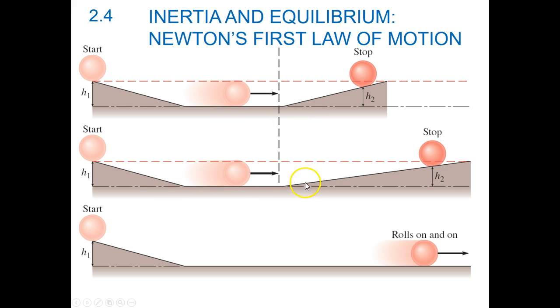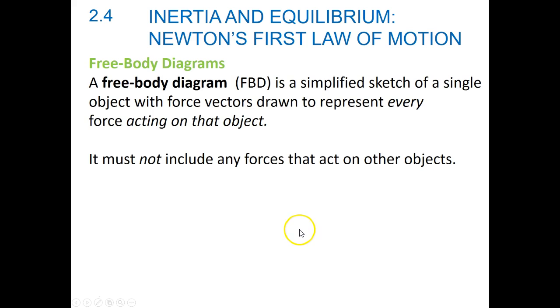It doesn't matter if I take the hill and make it less steep, it will still stop at that same height. So these are some of the things that Newton decided to do and see how they worked. He also noticed that if you start a ball at that height and then you don't have some sort of force acting against it, it will just continue to roll. And so that's where that first law of motion comes from.